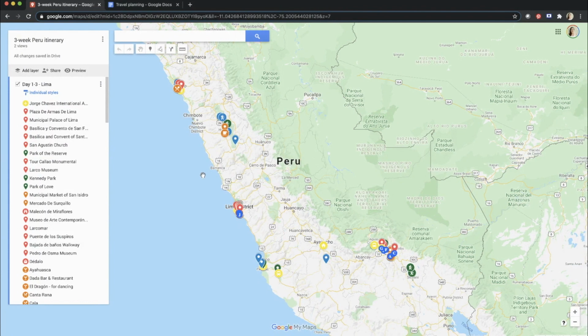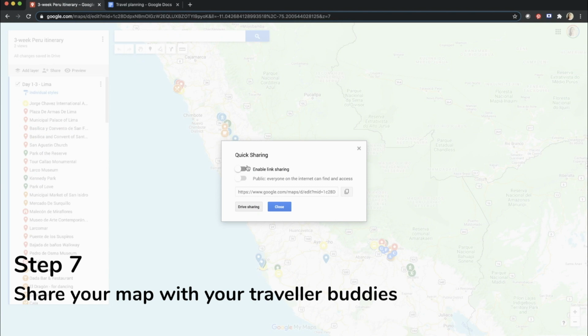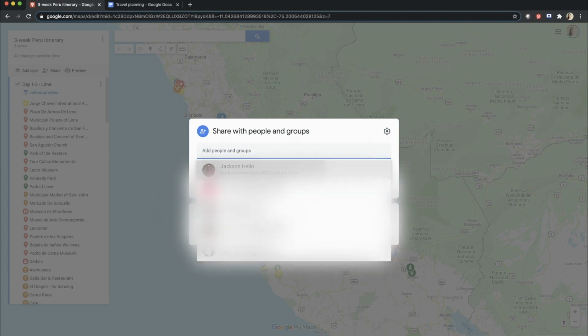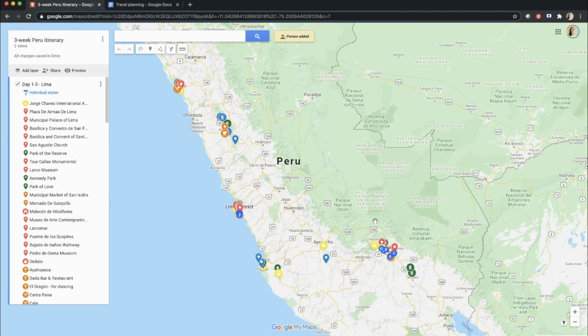It's possible to share this map with your traveler partners. If you click here on share, you can make a drive sharing. You just have to enter your traveler buddy's name, email address, and you can give access to view or edit. I will leave it as edit, so my boyfriend can also add some points if he wants. You can even write a message and then just press send and he will get the link so he can access the map.